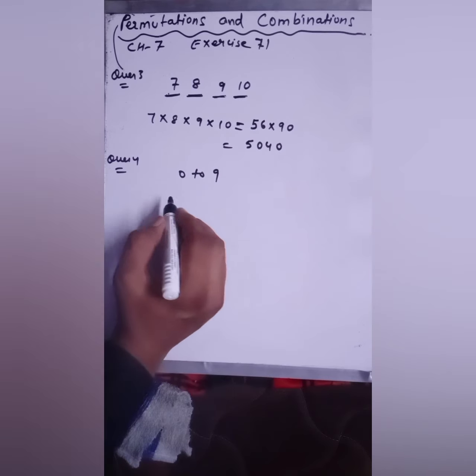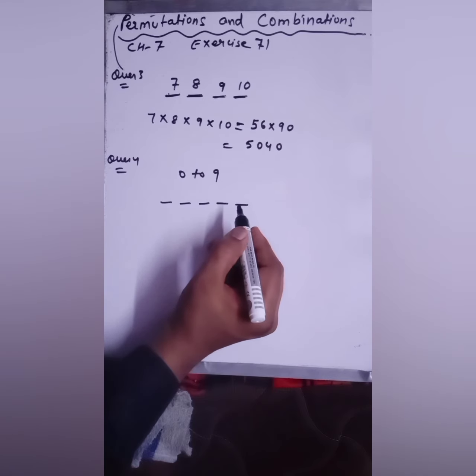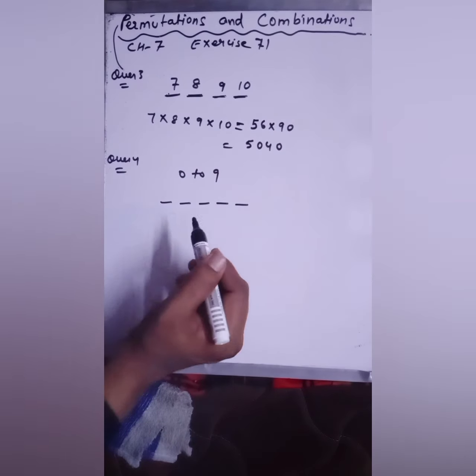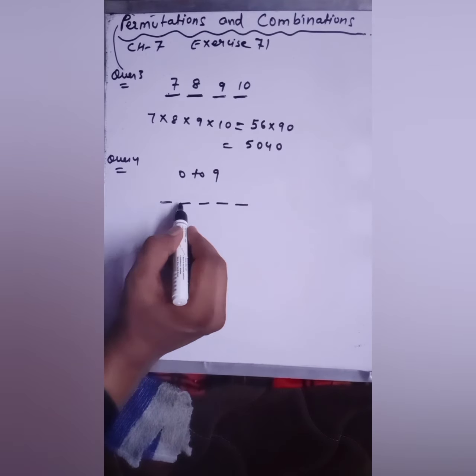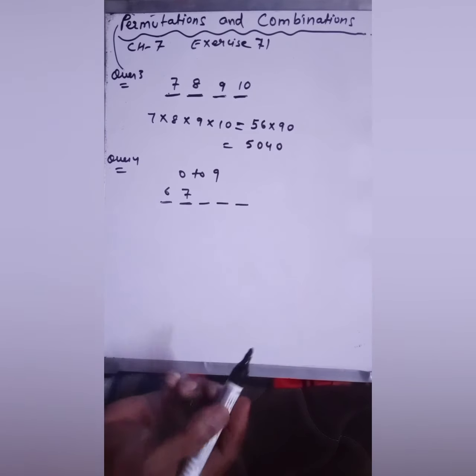And you have to take the 5-digit telephone number 1, 2, 3, 4, 5, if each number starts with 6, 7 and no digit appears more than once. So here again repetition is not allowed, but 2 places are already filled, that is 6 and 7. This is given to us.